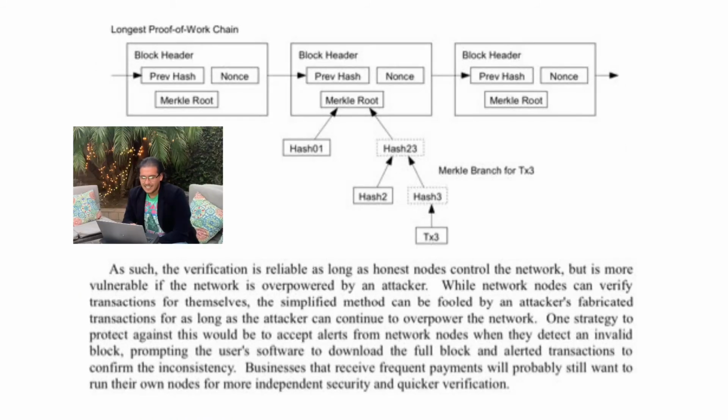As such, the verification is reliable as long as honest nodes control the network, but is more vulnerable if the network is overpowered by an attacker. While network nodes can verify transactions for themselves, the simplified method can be fooled by an attacker's fabricated transactions for as long as the attacker can continue to overpower the network. One strategy to protect against this would be to accept alerts from network nodes.